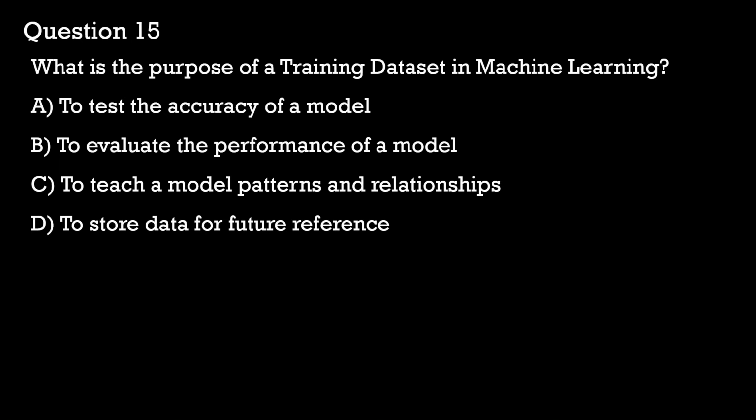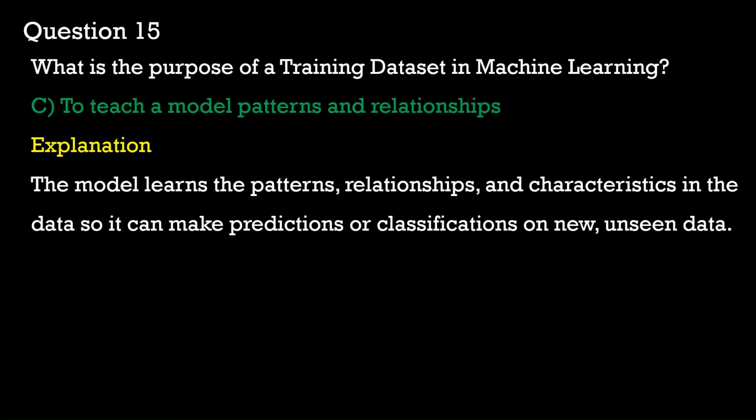In option D, while datasets can be stored for future use, the training dataset's primary purpose is to teach the model by providing data examples for it to learn from. So based on the options we have, our answer is option C. The purpose of a training dataset in machine learning is to teach a model patterns and relationships. Some examples of a training dataset in action is in image classification. A training dataset might consist of thousands of labeled images that the model uses to learn how to classify new images it encounters.